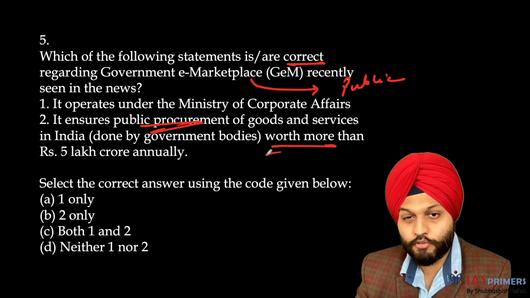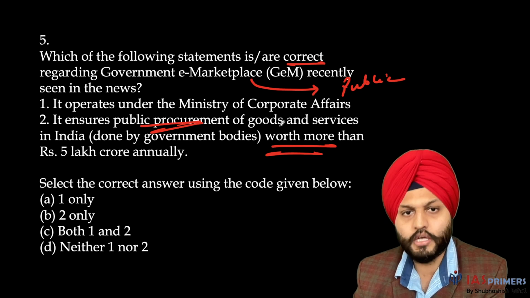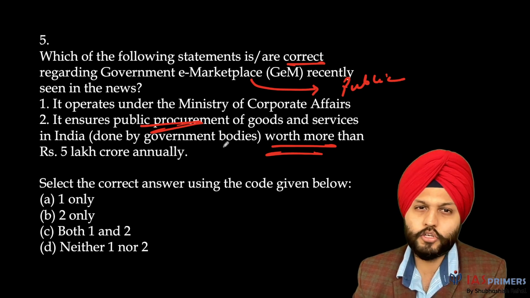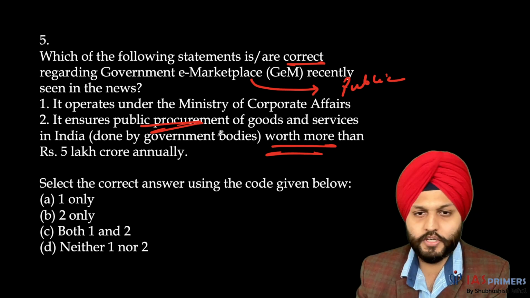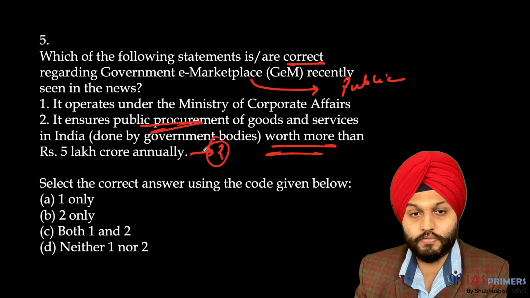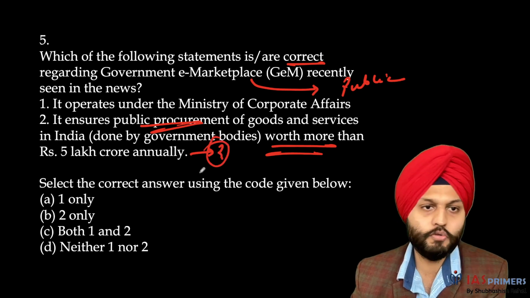We may have a confusion over here that it says that it ensures public procurement of goods and services in India done by government bodies. I think it's fairly well explained over here. Worth more than 5 lakh crore annually. This is something that you may not know, right? So there may be a question over here.